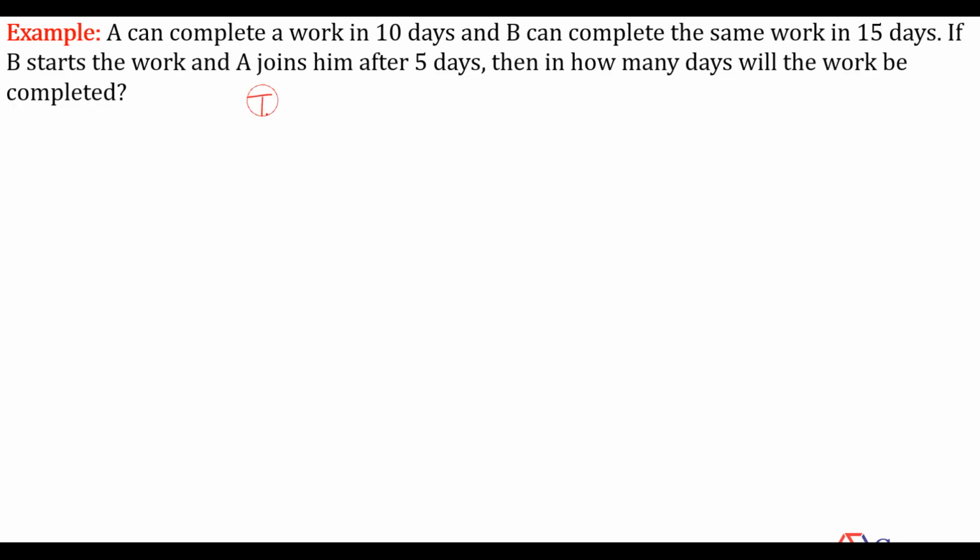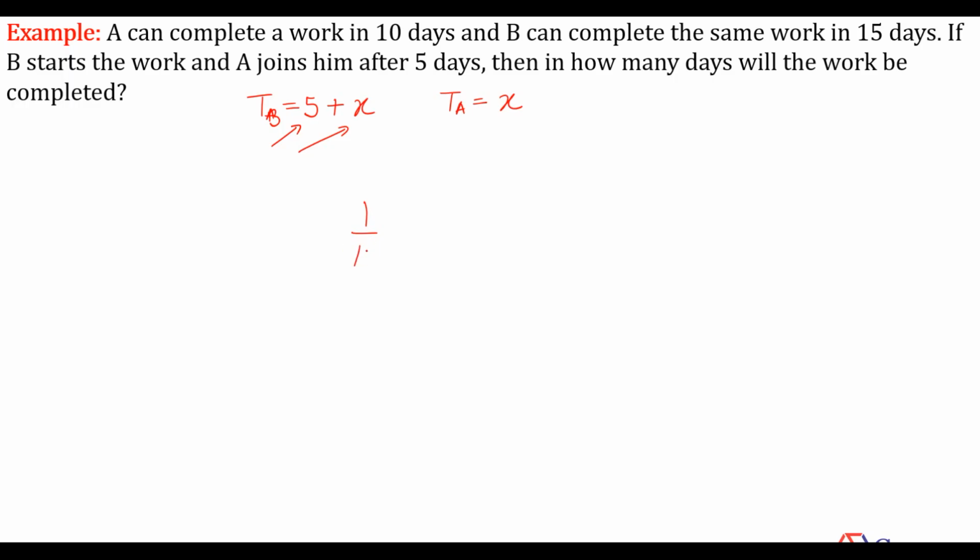So let's say the working days of A are only X. For B, it should be 5 plus X. Because for the first 5 days, B will work alone, and after that, for X days, he'll work with A. So according to that, the working time for A will become X days. Now let's see what's the contribution of A.